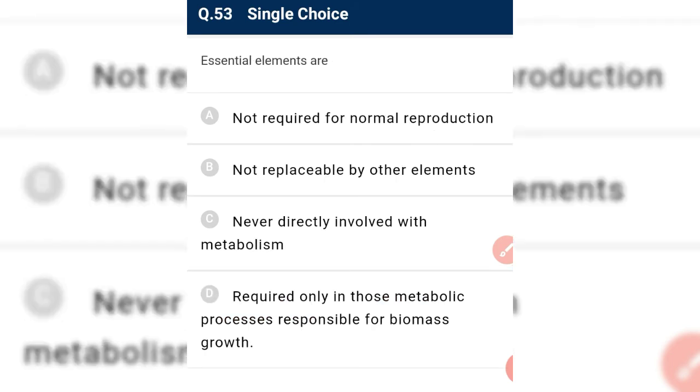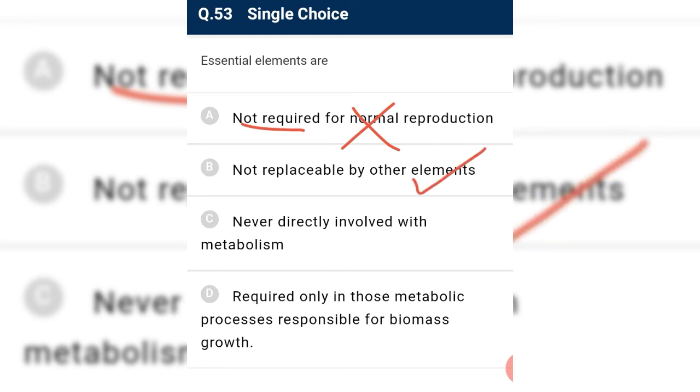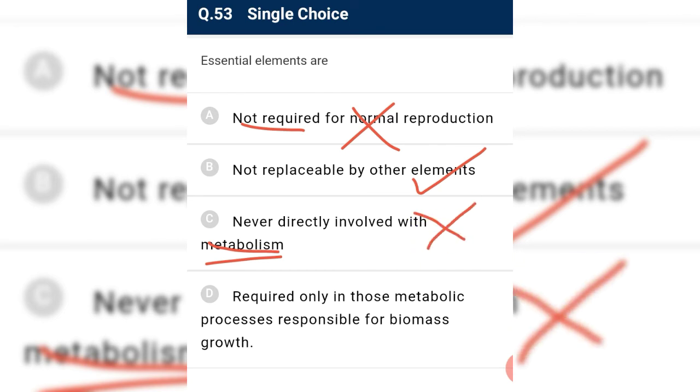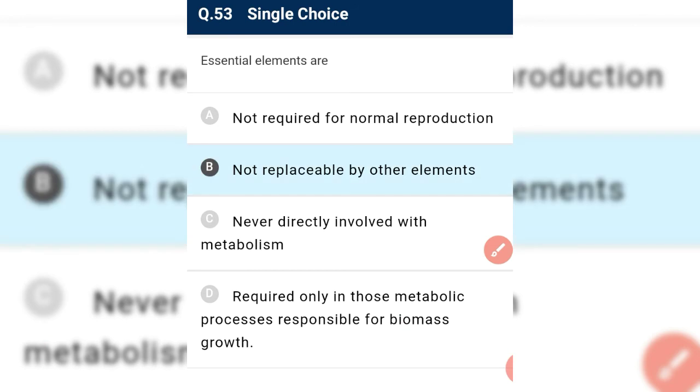Essential elements are not required for normal reproduction. No, they are required for normal reproduction, so it is incorrect. They are not replaceable by other elements. Yes. Never directly involved in metabolism. No, they are directly involved in metabolism, so it is incorrect. Required only in those metabolic processes responsible for biomass growth. No, it is required in all types of metabolic processes. So only B is correct.